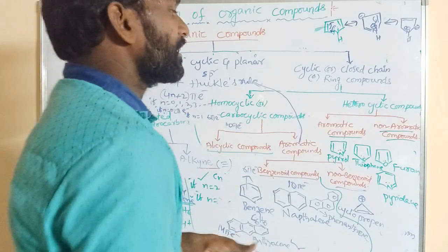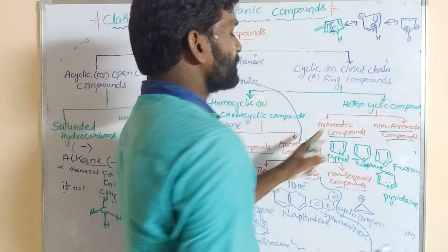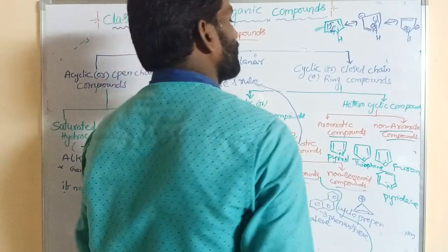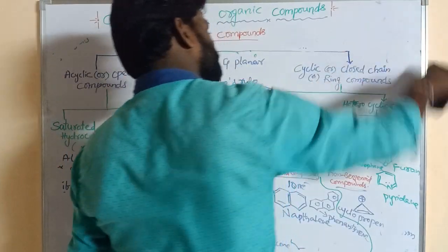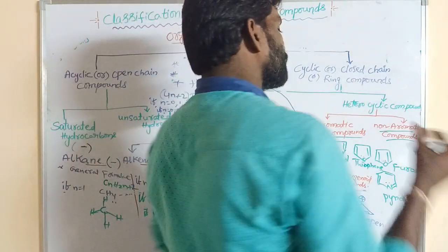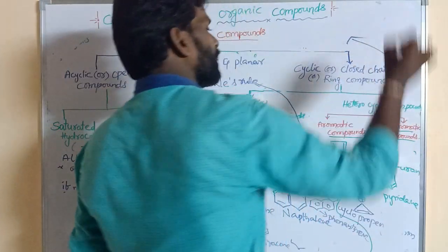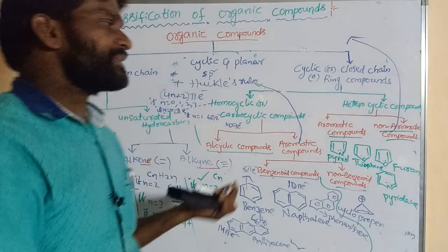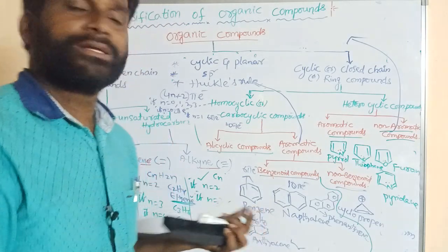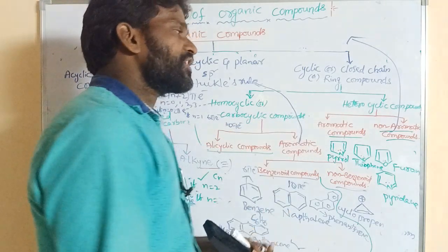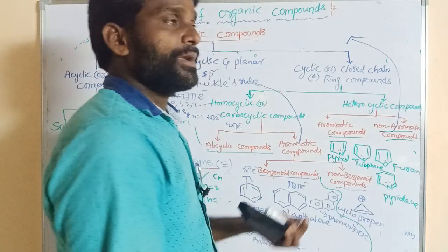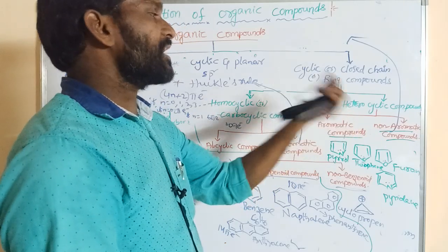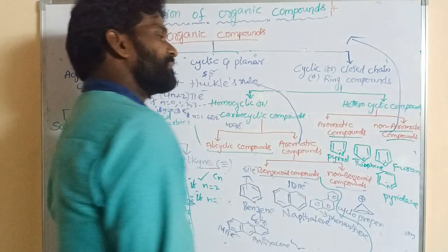And the last one is non-aromatic heterocyclic compounds. What are the non-aromatic heterocyclic compounds? Those heterocyclic compounds that are not aromatic, meaning they cannot obey Hückel rule, they cannot obey the aromatic rule. So that is the non-aromatic heterocyclic compounds. These heterocyclic compounds do not obey aromatic rules.